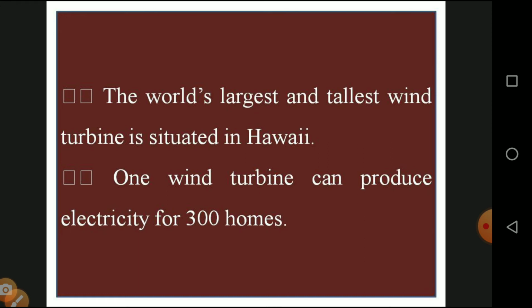One more very important question: where is the world's longest windmill located? The world's longest windmill is located in Hawaii. It is in Iceland, and at the same time it produced electricity for 300 homes.